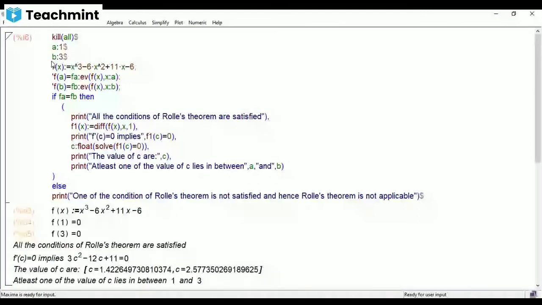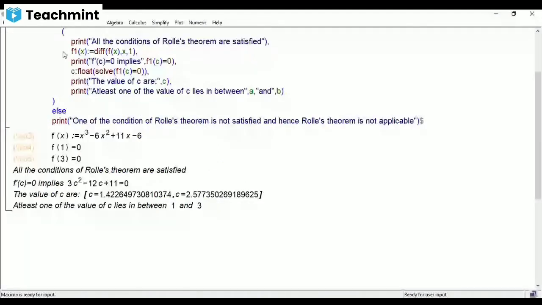If you give apostrophe f of a, it takes f of 1. Apostrophe f of b, it takes f of 3. Right? Is f(a) equal to f(b)? f(a) is this, f(b) is this. Both are 0. So when both are 0, they are equal. Therefore, this condition will be executed. That means all the conditions of Rolle's theorem are satisfied.